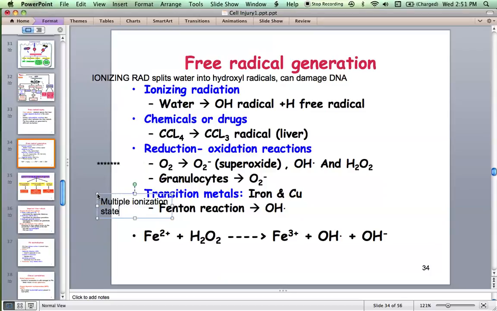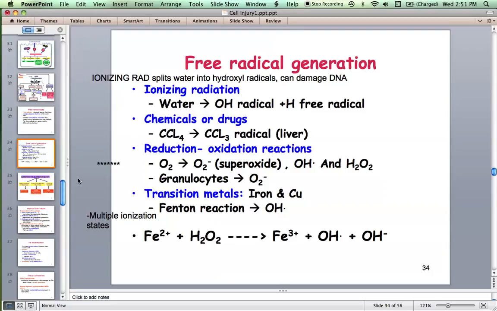So these molecules can activate conversion of one free radical to another. Hydrogen peroxide can be converted into hydroxyl radical whenever there is availability of cuprous ions or ferrous ions, and this is called the Fenton reaction. So what is this Fenton reaction about?